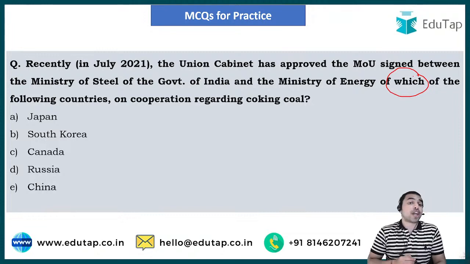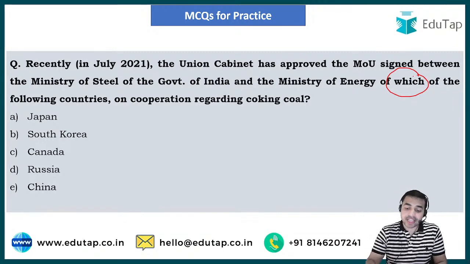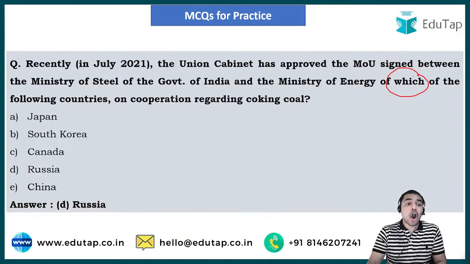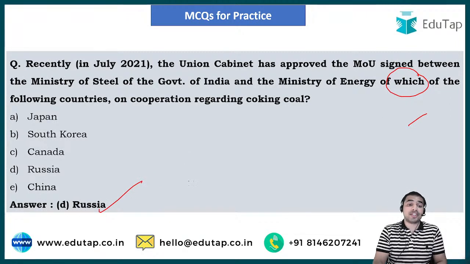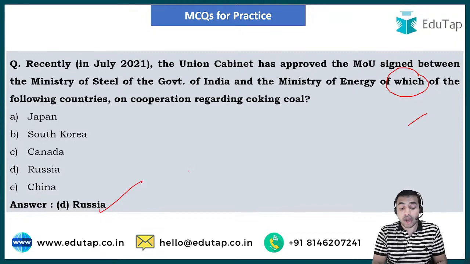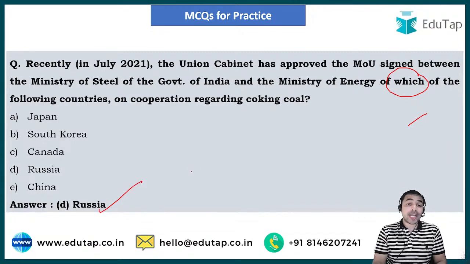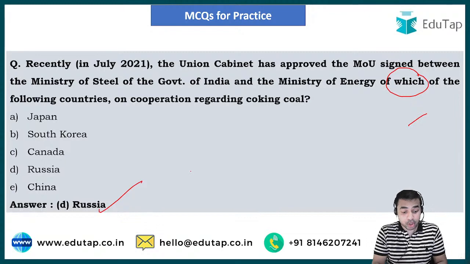And guys, the right answer to this question is option D, Russia. So guys, Russia is the right answer, as the Ministry of Energy of Russia has signed this particular MOU with the Ministry of Steel of the Government of India. So guys, that was the right answer to this particular question.